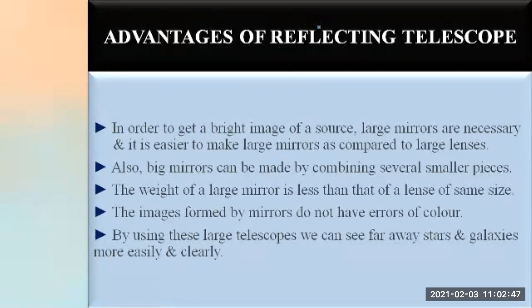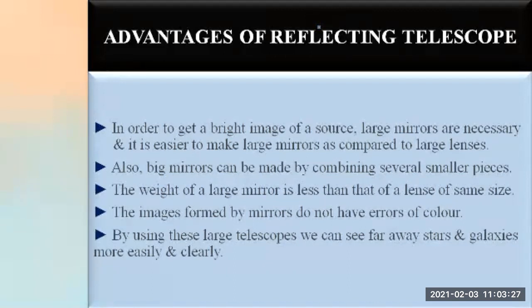The first point is that if you want to get a bright, clear image of the source, then we have to use large mirrors instead of large lenses. Second point, big mirrors can also be made by combining several smaller pieces. Making a big mirror is not a big task. Big mirrors can be made easily by combining several smaller pieces of mirrors.